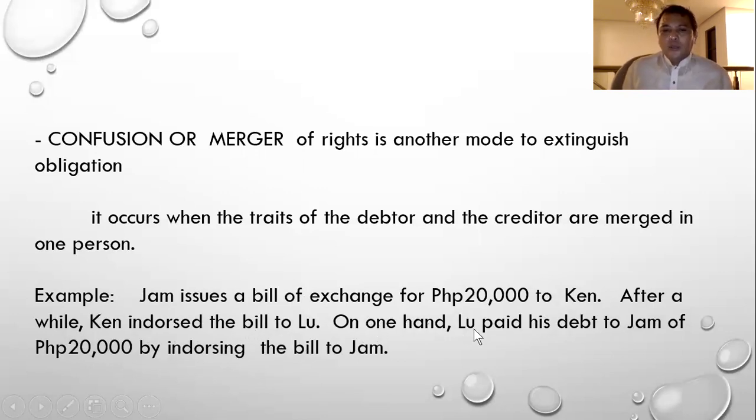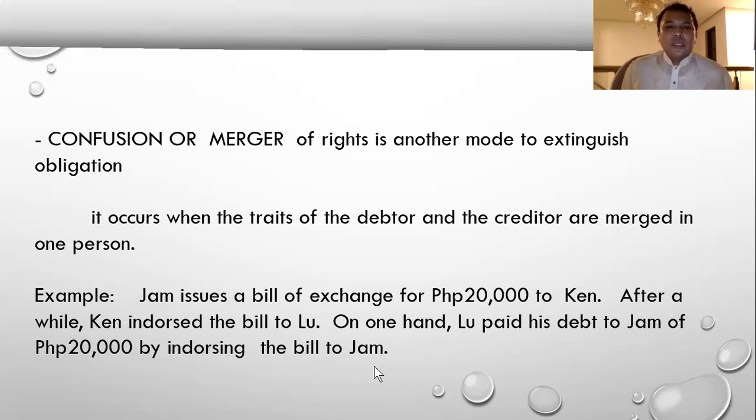Then on one hand, Lou paid his debt to Jam. So Lou is also indebted to Jam for 20,000 pesos. So he endorsed the same bill of exchange to Jam, because a bill of exchange can be negotiated by endorsement. So now the bill of exchange is in the hands of Jam. So it's now back to the person who issued the bill of exchange. So Jam now becomes the same creditor and same debtor of the same obligation.